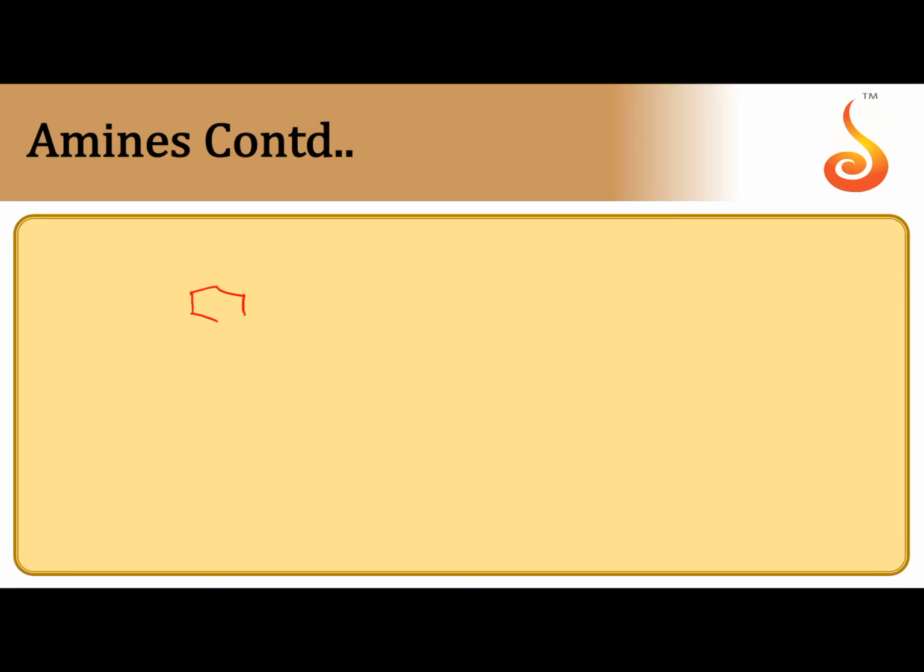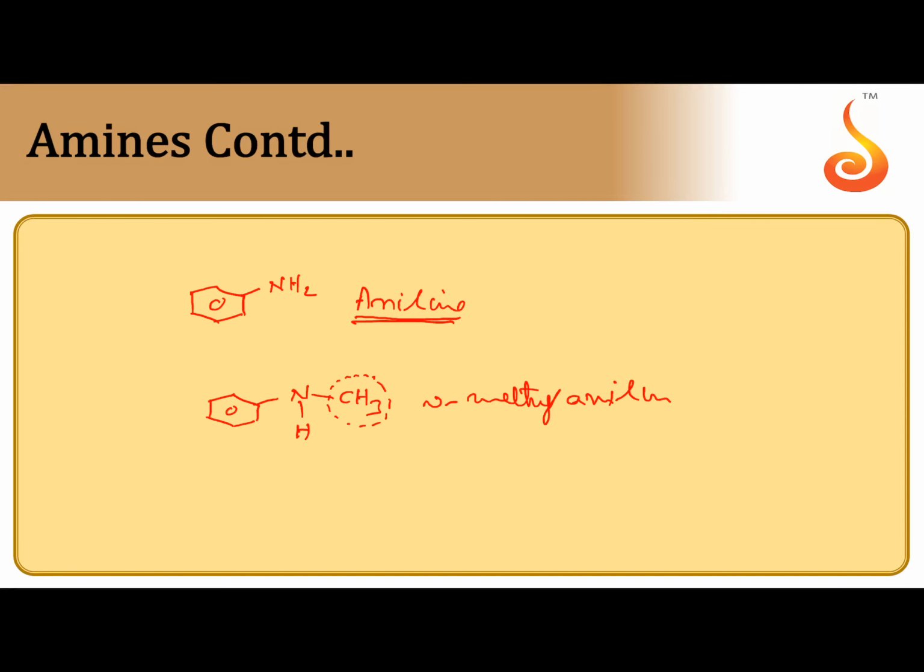If you take aromatic, when NH2 is attached to the ring directly, that is aromatic amine, this is aniline. Common name is aniline, that is also considered the IUPAC name. This is a 2-degree amine. Now, aniline is the parent compound, then methyl becomes the substituent. N-methylaniline.